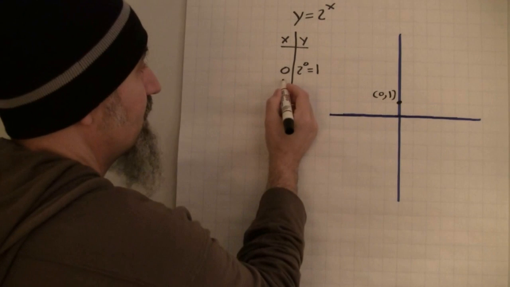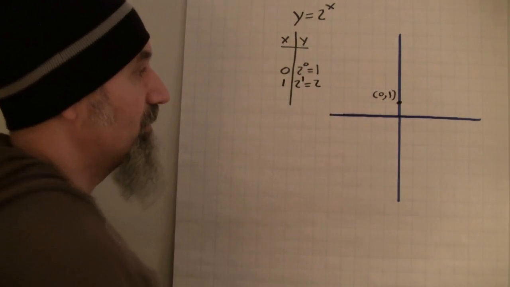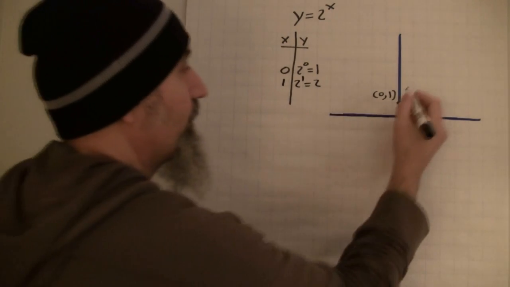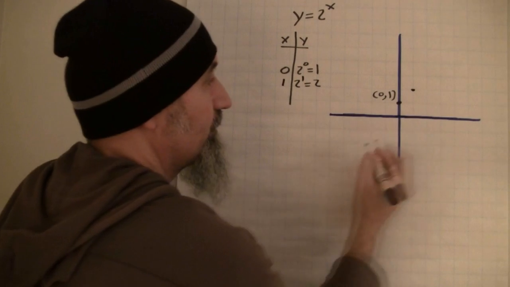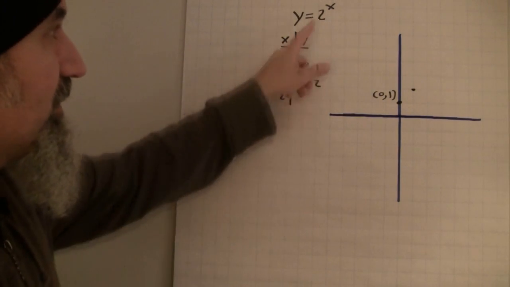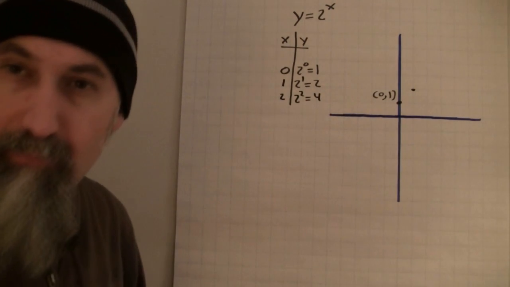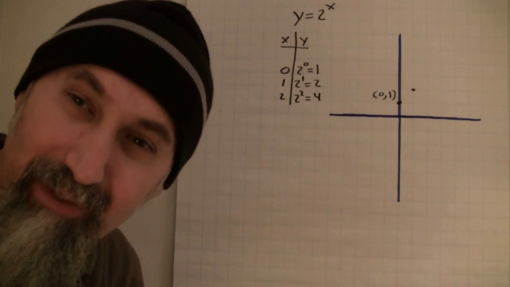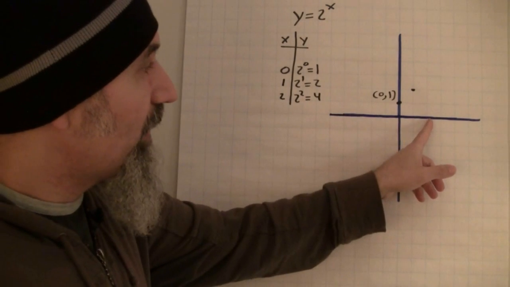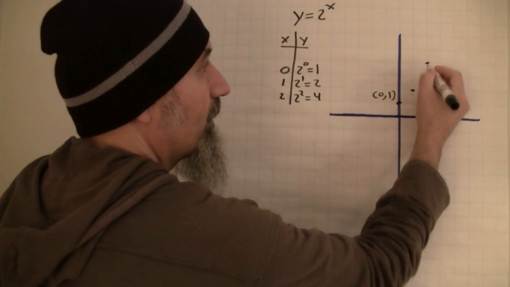Let's plug in x is equal to 1. When x is equal to 1, 2 to the power of 1 is 2. So when x is 1, y is 2, right? When x is 2, y is going to be 2 squared, which is equal to 4. Right? Exponential grows exponentially really fast, right? So when x is 2, y is 4. 1, 2, 3, 4. Okay.